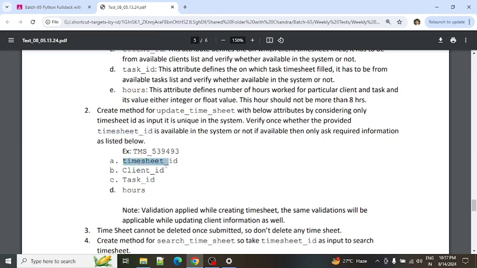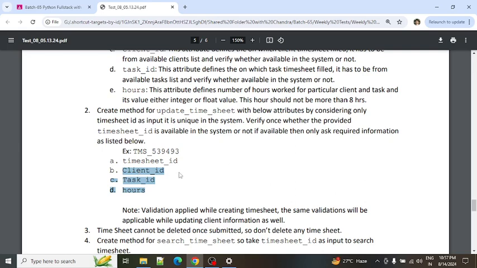What are all the updates we can perform? In the timesheet update, the client ID is required, the task ID is required, and hours is required. These three pieces of information are required, and date is not required. Why? Because if we modify the date, the data will get corrupted.